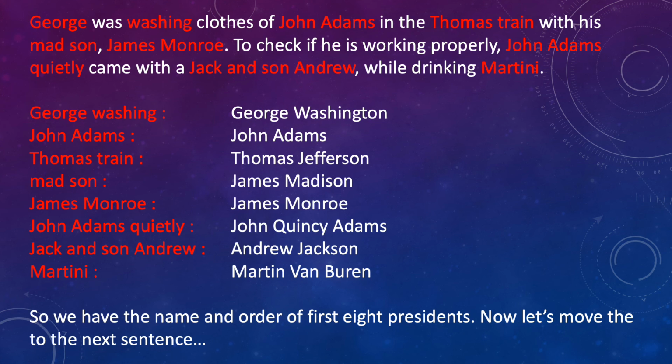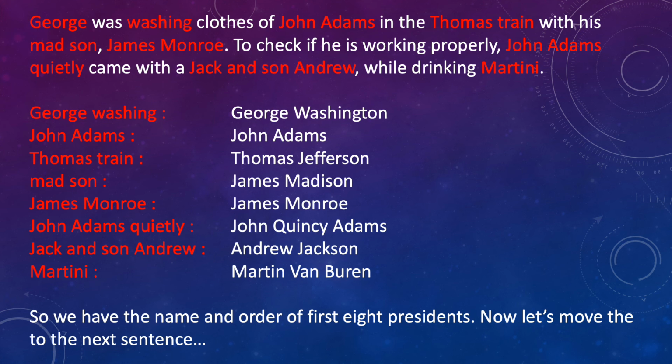John Adams quietly will remind you of John Quincy Adams. And Jack and son Andrew will remind you of Andrew Jackson. And with the martini, you will map it to Martin Van Buren. So you have seen that with just one sentence, you remember the names of the first 8 presidents of American history.